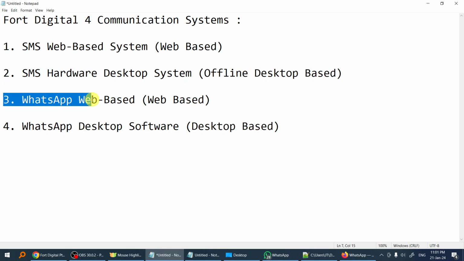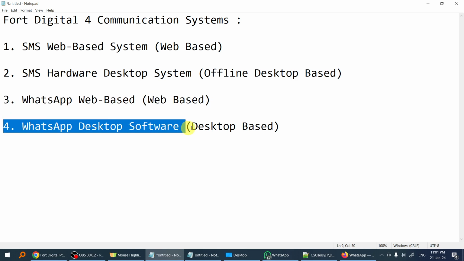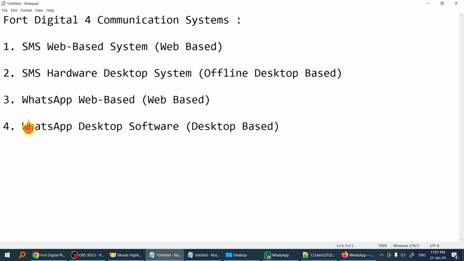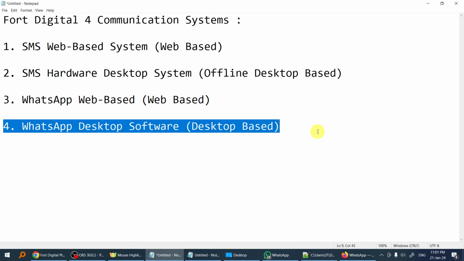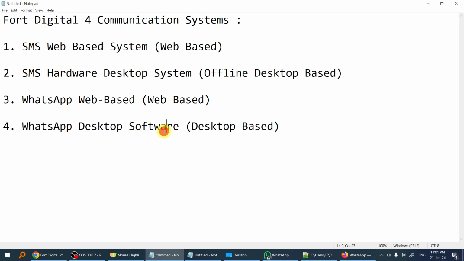And the third one will be the WhatsApp web-based system, which I'm going to introduce to you in this video. And the fourth one will be the WhatsApp desktop software. It's for small usage and it's linked to your own handphone. Feel free to look at other videos of these four services that we have.